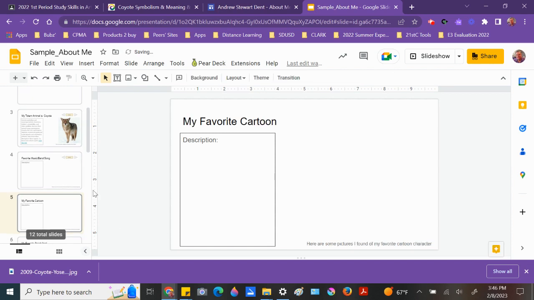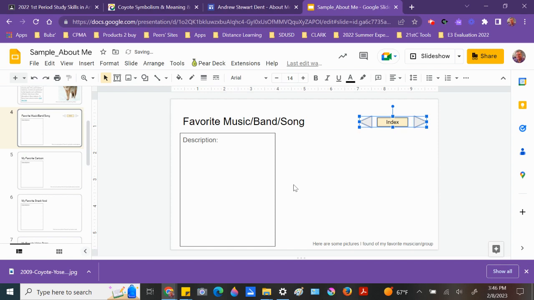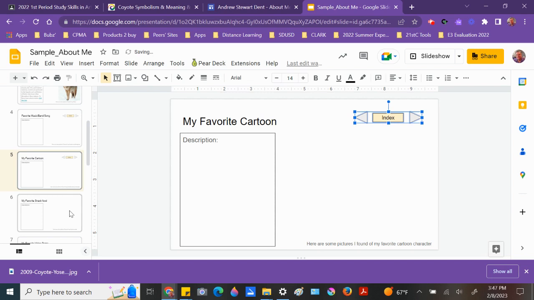As long as there's nothing on the page in the way, you can just click and drag a rectangle around those and paste it in. So for some reason it's not on this page, so I'm just going to hit Control V and paste it in there.